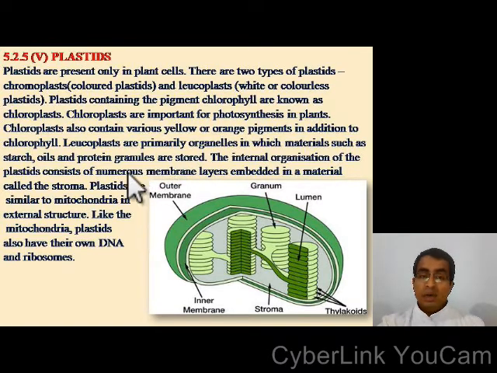The internal organization of the plastids consists of numerous membrane layers embedded in a material called stroma. You can see the structure stroma here. Plastids are similar to mitochondria in external structure. Like the mitochondria, plastids also have their own DNA and ribosomes.